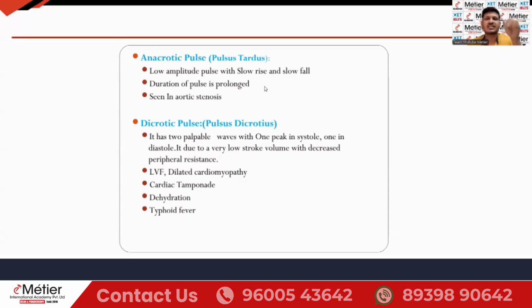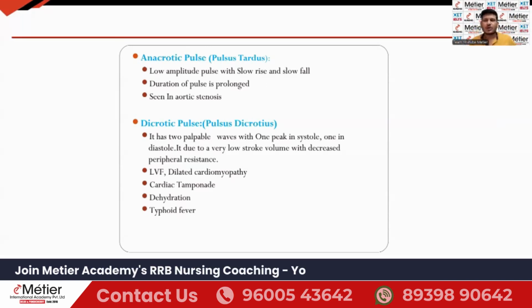And the second key point is there is a slow rise and slow fall. While you are palpating the radial artery, you can feel a slow rise and a slow fall of the pulse, and the duration of the pulse will be prolonged. So these are the two key points you're supposed to remember. And third, in which condition will this type of pulse be there? In aortic stenosis, this kind of pulse will be there. That is anacrotic pulse or pulsus tardus, commonly seen in aortic stenosis.